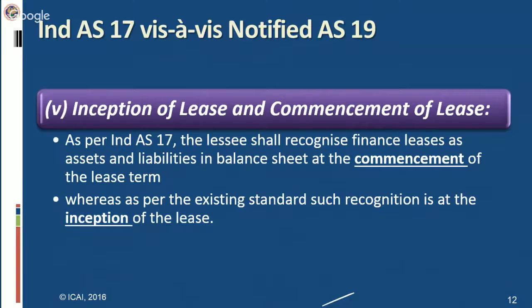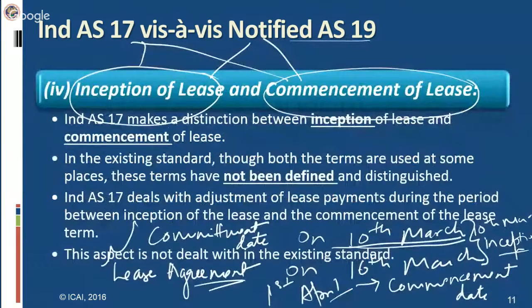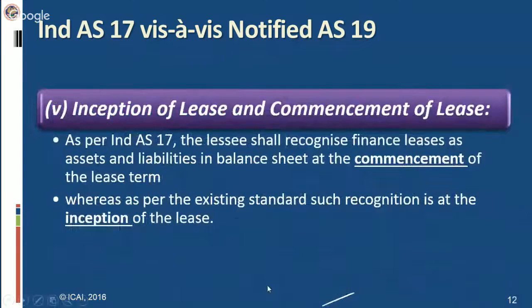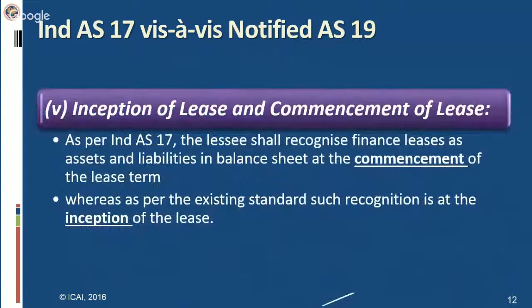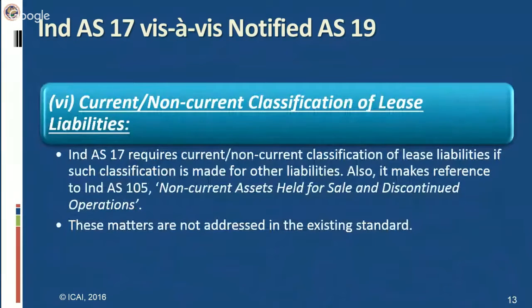This is the difference. If we take the previous example, as per Ind AS 17, the lease asset in case of a finance lease will be recognized in the books on the commencement date, that is on 1st April. However, as per existing AS 19, it will be recognized on 10th March. That is the difference between AS 19 and Ind AS 17. Both are on leases.